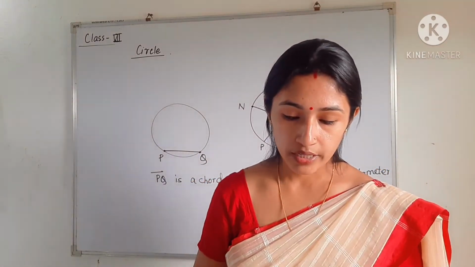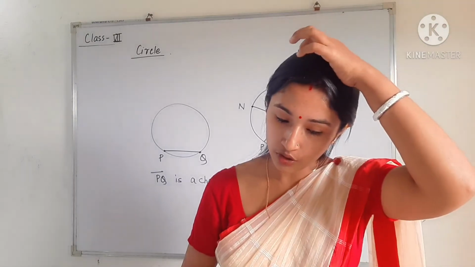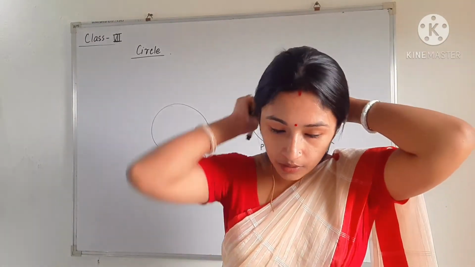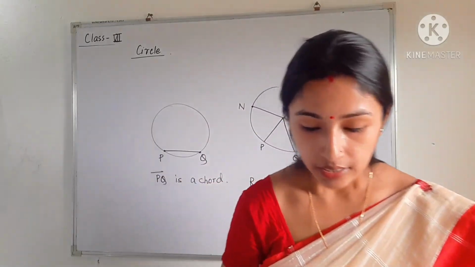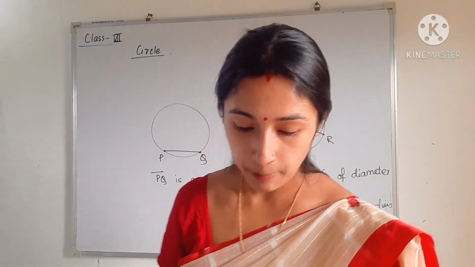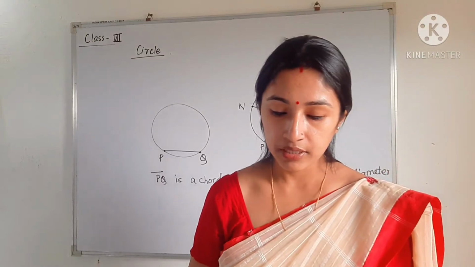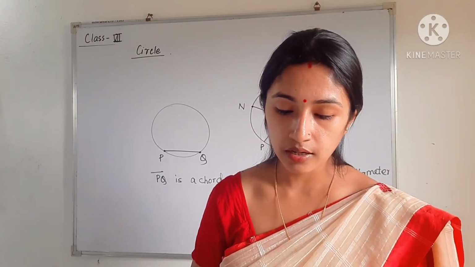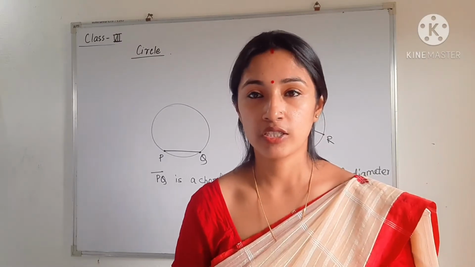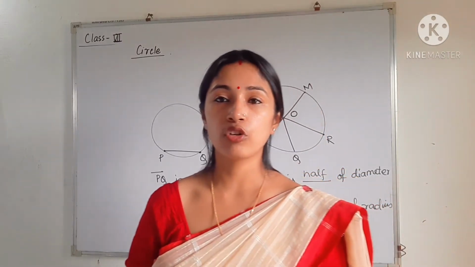Okay. So already it is written here. It is drawn in the 4th number point. Already it is drawn in the example that AB is a diameter. Okay. So next is a diameter is twice the length of the radius. It always passes through the center. It is the longest chord of the circle. Okay, these are the properties you have to write.